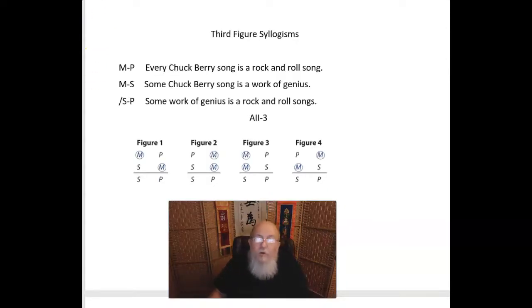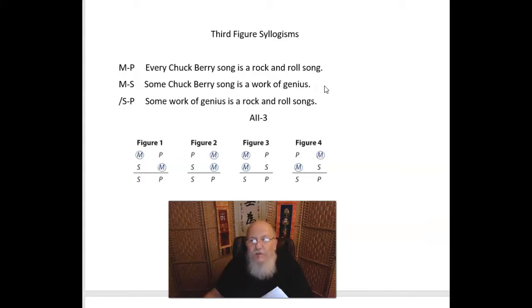Now, suppose we were wondering if any work of music that has a real genius to it had been made in the genre of rock and roll. Well, we might think of the late great Chuck Berry, and listening to the logos, we could reason as we've done on the board here. Every Chuck Berry song is a rock and roll song. Some Chuck Berry song is a work of genius. Now, remember, some means at least one, but maybe more. And actually, there's quite a few Chuck Berry songs that are works of genius.